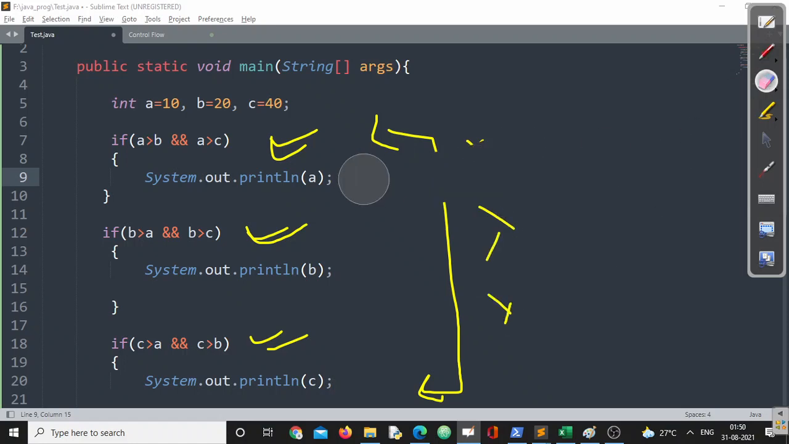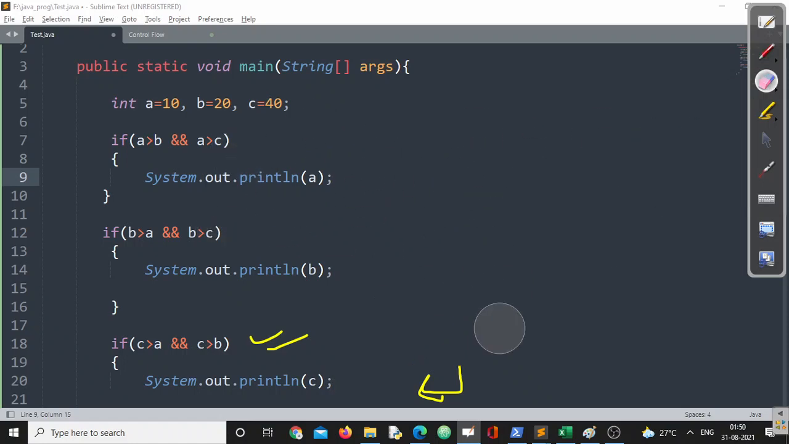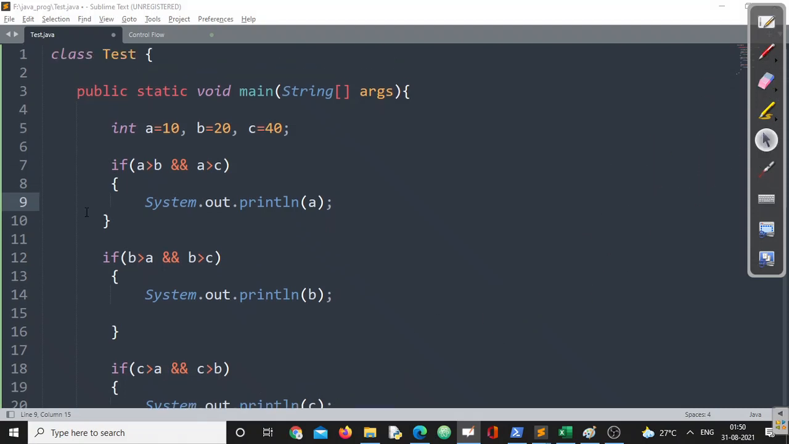So what we can do is go for, yes, multiple ifs. How can we write that? We can write it something like this. Suppose I am writing if followed by else, right? Again followed by else.